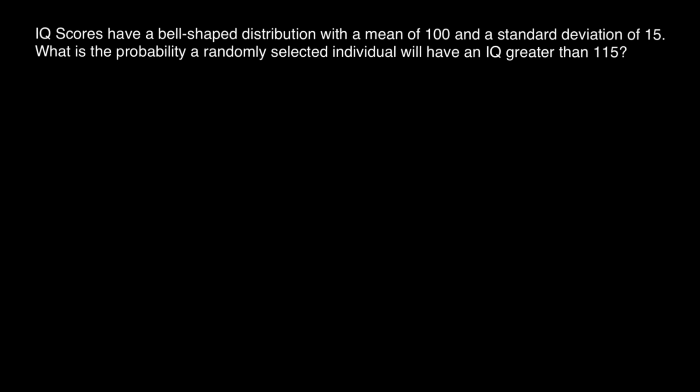Today's problem is: IQ scores have a bell-shaped distribution with a mean of 100 and standard deviation of 15. What is the probability a randomly selected individual will have an IQ greater than 115?